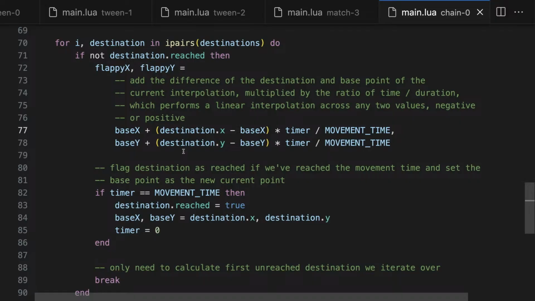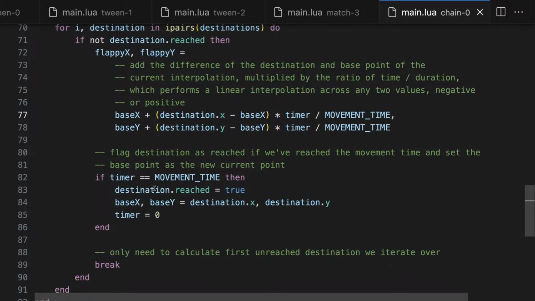So this is essentially a way we were implementing the manual timer approach previously when we were looking at tweening. But you can see here, once it reaches movement time, cool, we'll mark it as reached. Cool, we went through destination 1. We reached that. Okay, destination 2 is not reached. Well, we'll move down there now. Setting our base x and y to be whatever that last destination was, which is what we do right here, because the interpolation assumes a base. It assumes this x and y here.